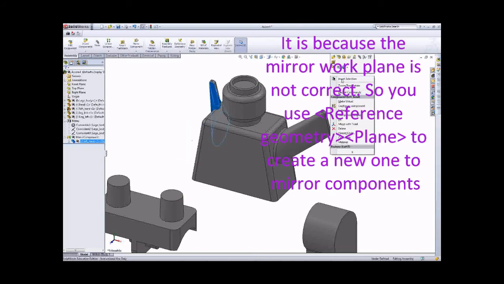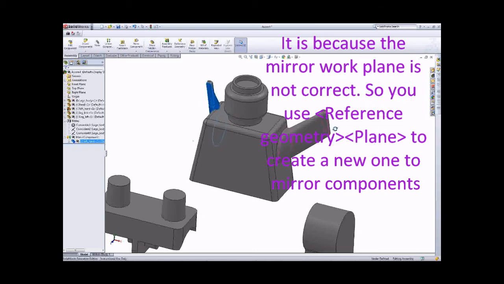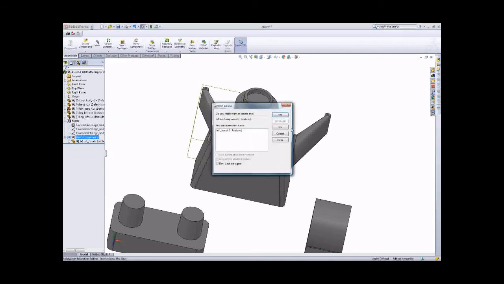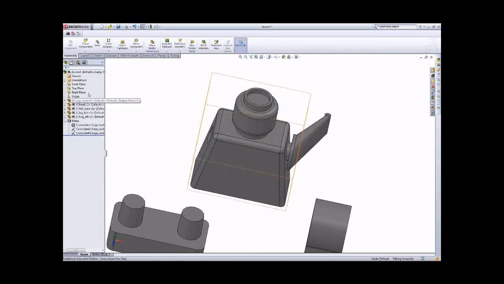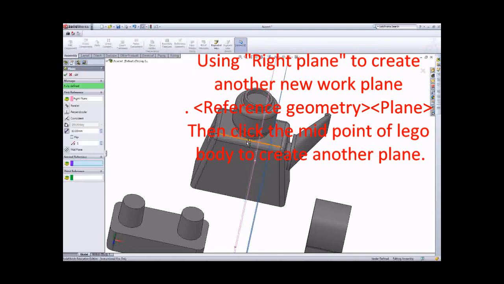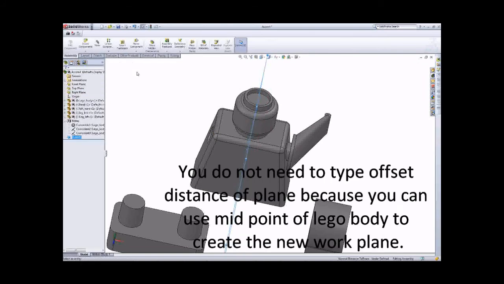it here. But I think the mirror work plane is not correct, because you can see that one is not correct, so I delete it. And then make sure the work plane is in the middle, so I use the right work plane to create another reference work plane at that midpoint, and then you just click OK to finish.